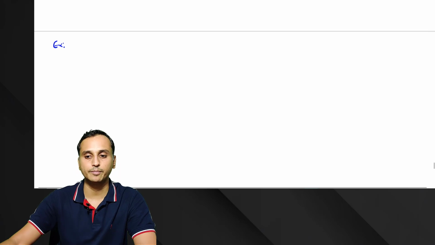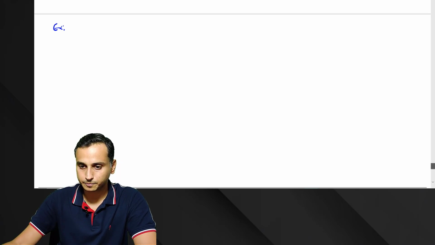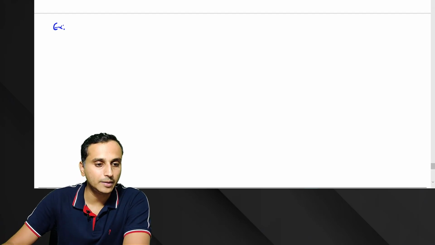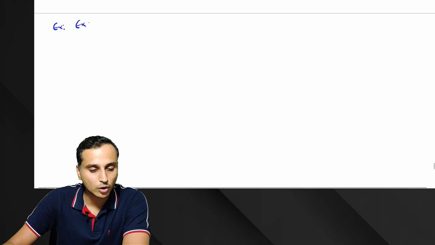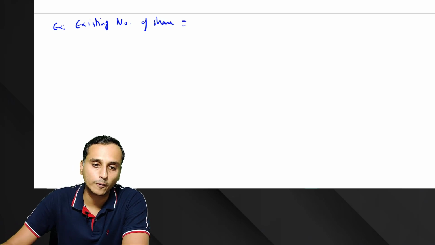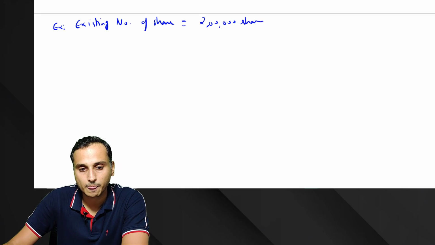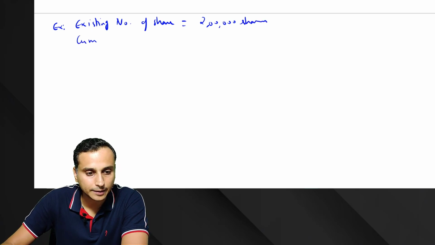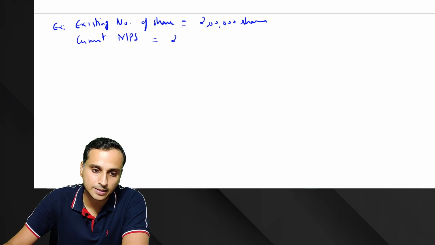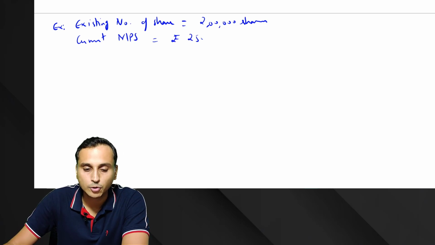Let's do a quick example. Say for example, existing number of shares is equal to say 2 lakh shares, and current MPS is say rupees 250.